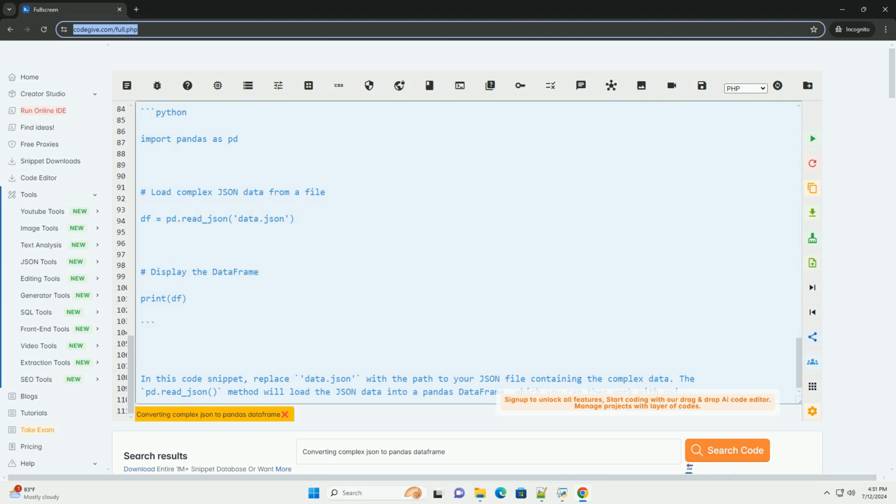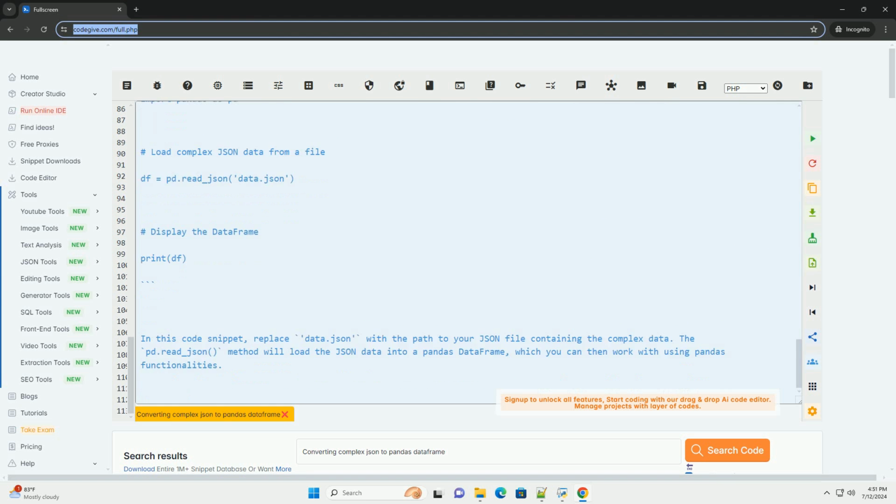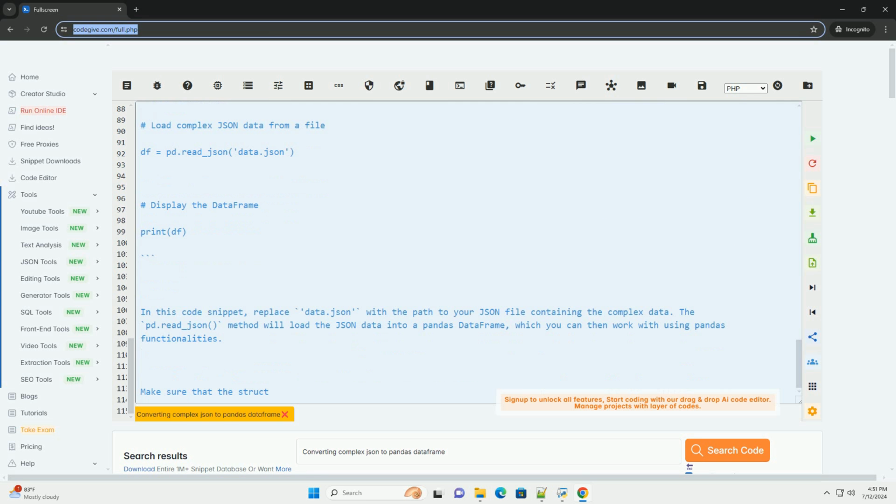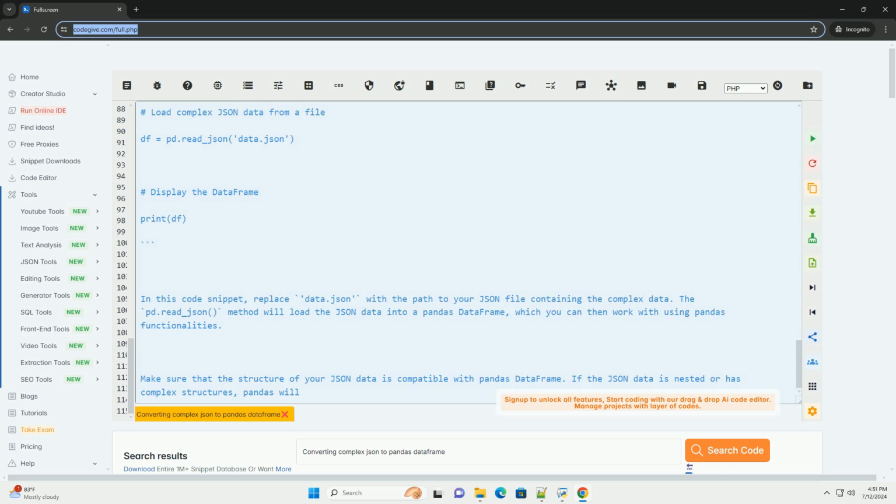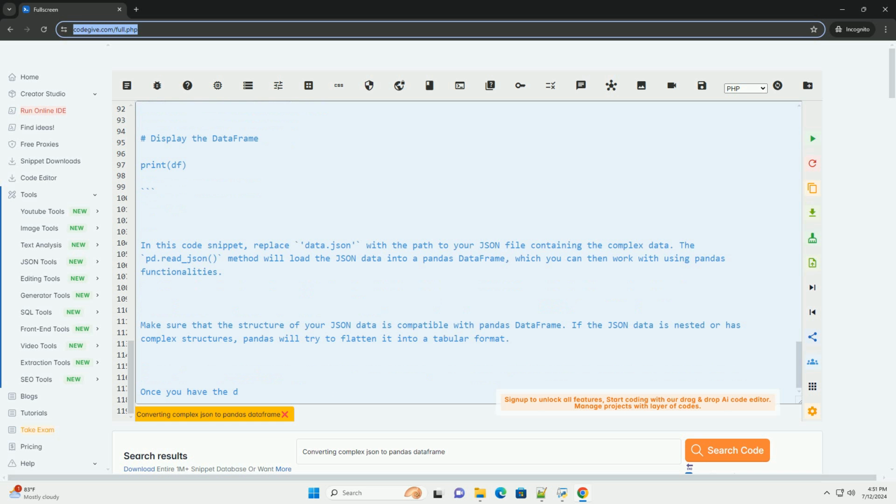If the JSON data is nested or has complex structures, pandas will try to flatten it into a tabular format. Once you have the data in a data frame, you can perform various operations such as filtering, grouping, sorting, and visualization using pandas. This makes it easier to analyze and work with complex JSON data in a structured format.